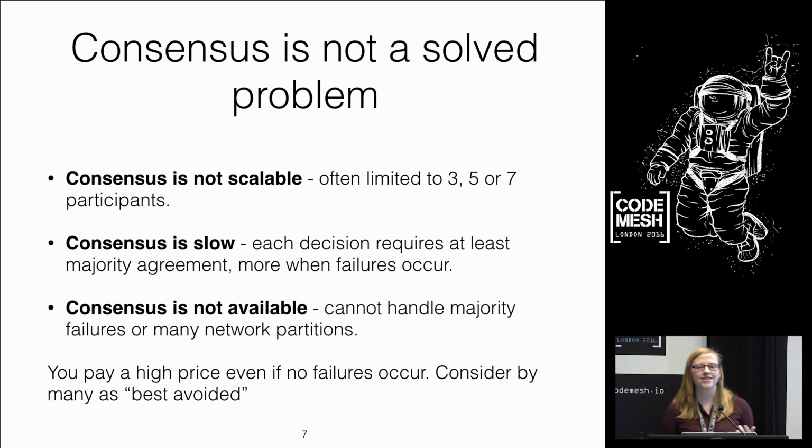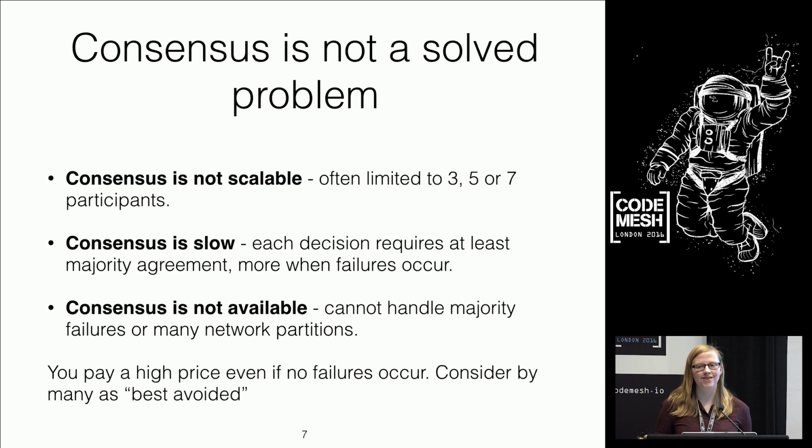People have been researching distributed consensus, Paxos, Zookeeper, various variants for decades and decades and decades. And yet I still decided that I would pursue a PhD in this field. So why isn't distributed consensus a solved problem? Well, firstly, distributed consensus isn't scalable. Typically, when we talk about consensus and we write it in our papers, we say we deployed a system across 3 machines, we deployed it across 5 machines, we really pushed it, we've deployed it across 7 machines. These kinds of numbers are at odds with the practical reality of scalable distributed systems.